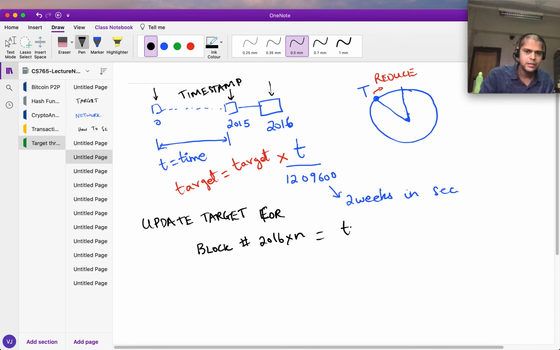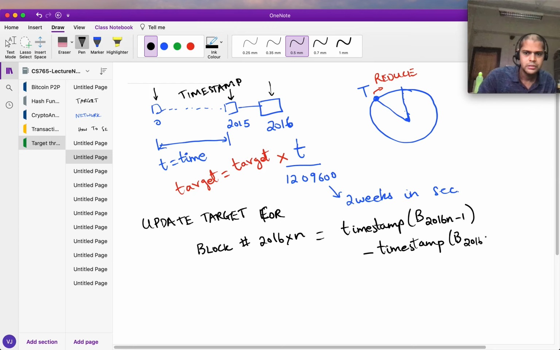So what I want to look at is the timestamp in block number 2016n minus 1, and I subtract the timestamp in block 2016n minus 1, right? And this I am going to divide by this much, multiplied by the target.